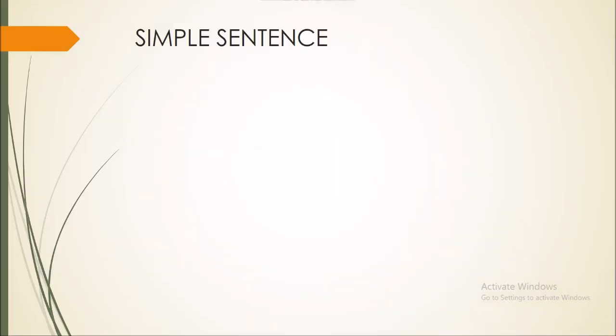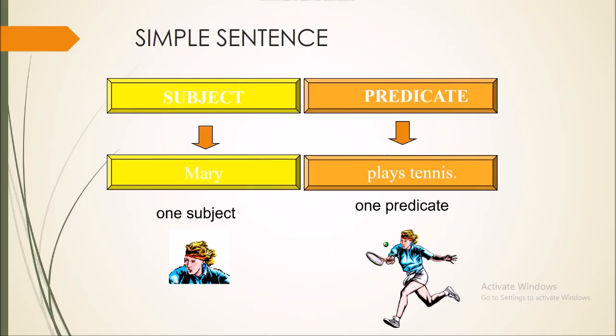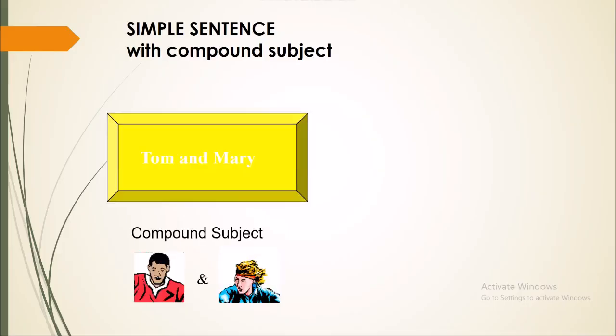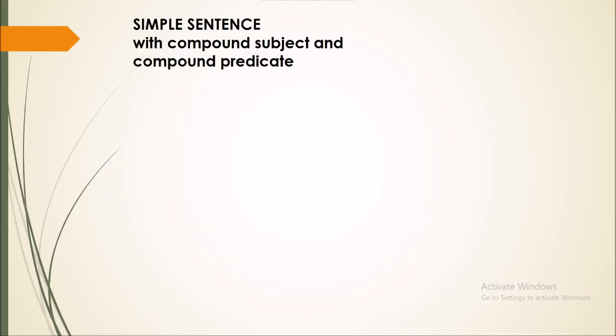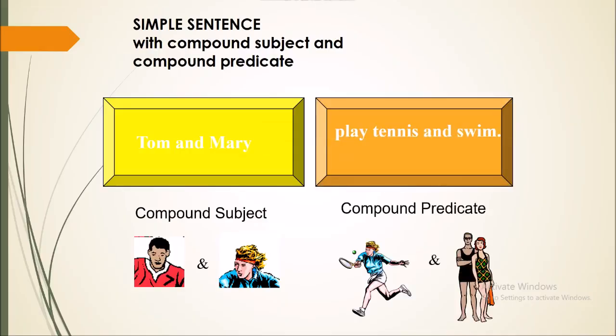We have three types of simple sentence. The first one is one subject, one predicate, like Mary plays tennis. The second one is simple sentence with the compound subject. For example, Tom and Mary play tennis. So compound subject, Tom and Mary play tennis. The third one is a simple sentence with compound subject and compound predicate. For example, Tom and Mary play tennis and swim. So Tom and Mary here is compound subject, play tennis and swim is compound predicate.